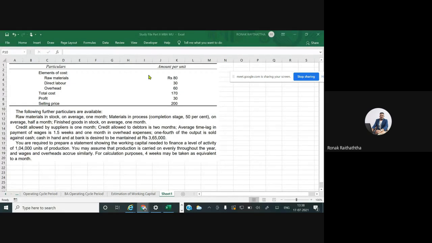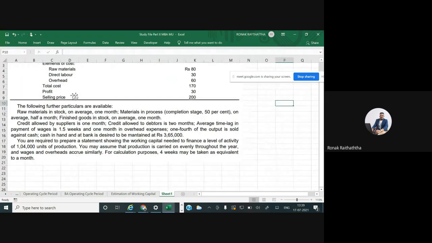So we have got the per unit details of raw material cost, direct labor cost, and overhead cost: 80 rupees, 30 rupees, 60 rupees. And the total cost is 170. No other costs are incurred. Just 30 rupees of profit we are charging, and the selling price is decided to be 200 rupees. We have got further information available. Raw material in stock on average we keep on a monthly basis. मतलब कि हम जितना भी रॉ मटेरियल कंज्यूम करते हैं तो एक महीने का रॉ मटेरियल का स्टॉक अपन as a stock रखते हैं. So we have a 1 month's stock of raw materials.